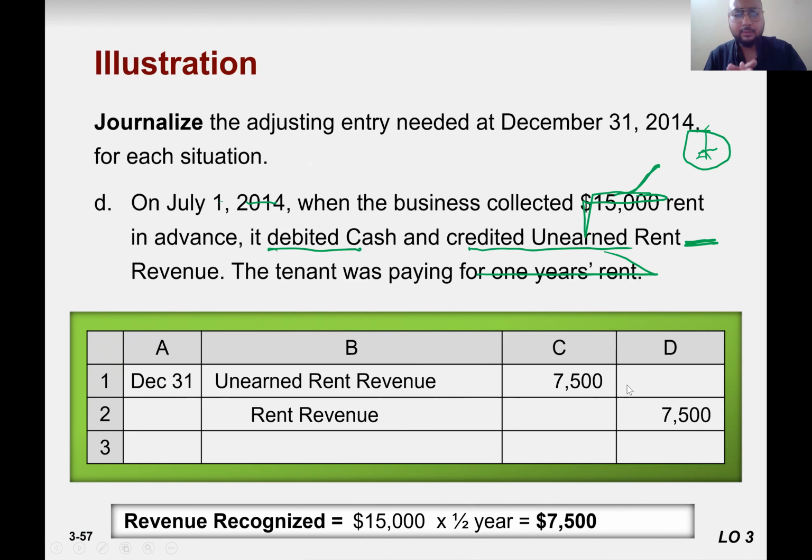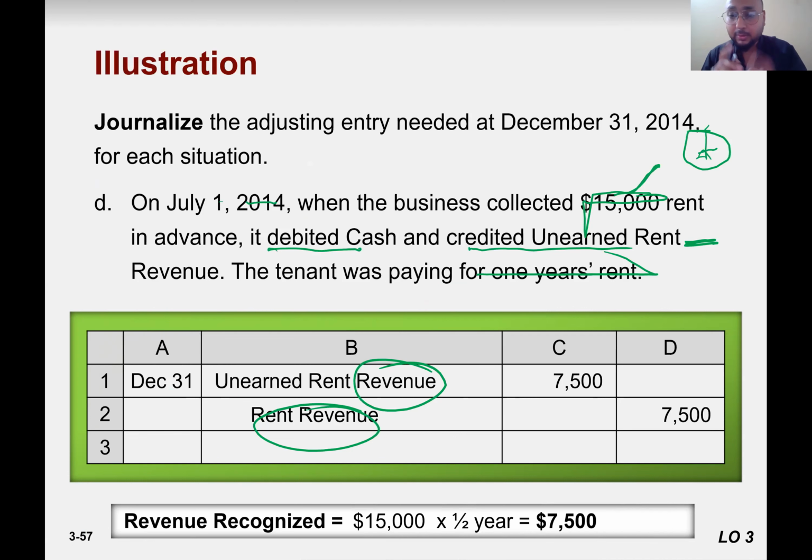So many students, they are confused, sir. We are talking about the rent. So that is not the revenue, right? It should be the rent expense to prepaid rent. But remember, the company, their sales are renting services. So that's why the word here is revenue, right? Similarly, if you go to the salon, the hair cutting, their sales are like they perform hair cutting services. So that is the service industry.